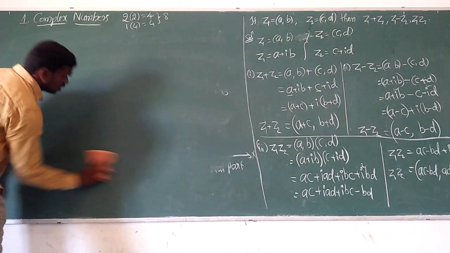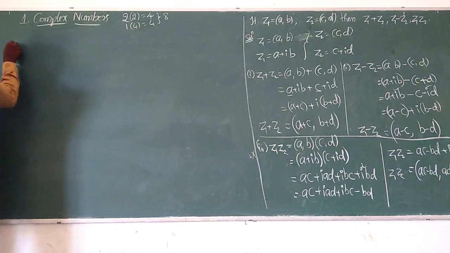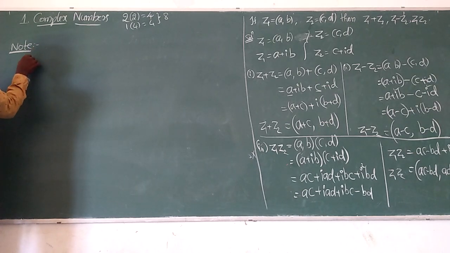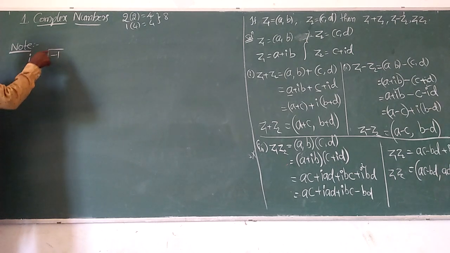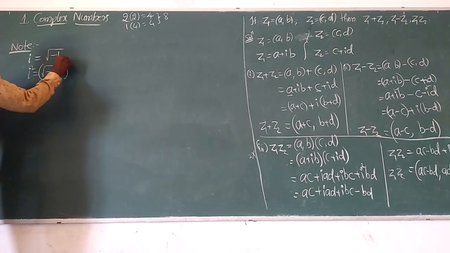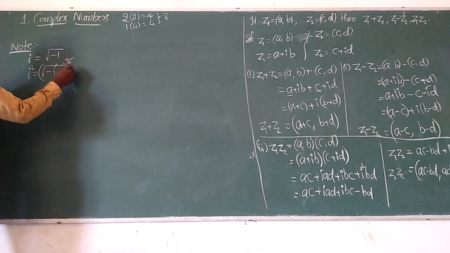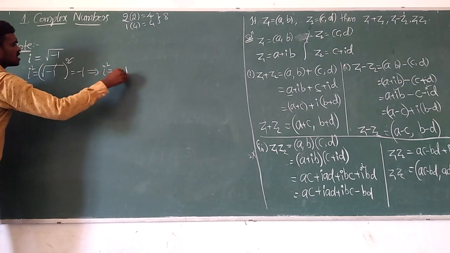Okay, and soon we are going to enter the sums. Before that, note: what is i? The value of i is root of -1. And i square is root of -1 whole square. So the square root cancels, remaining -1. So finally, i square value is -1.